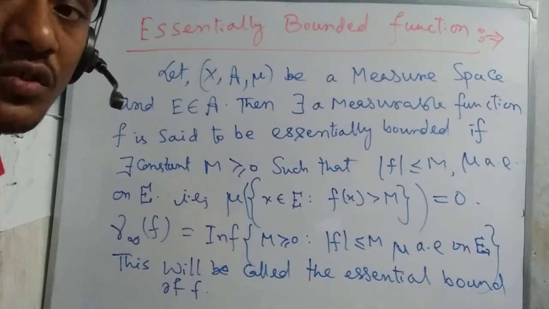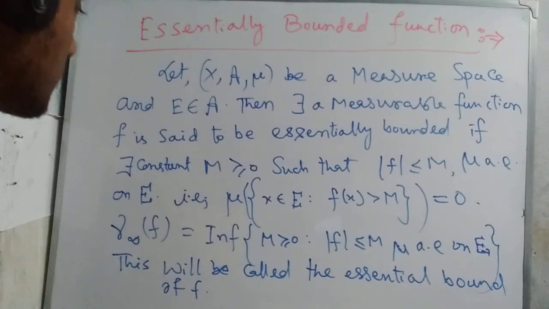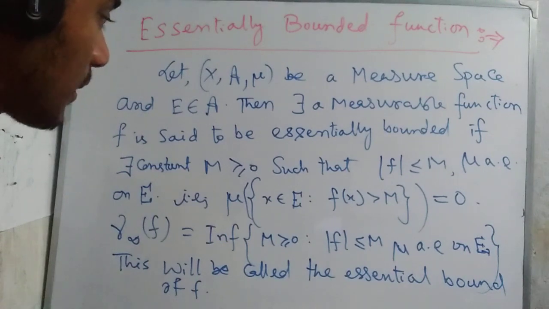So we discussed this essentially bounded function.